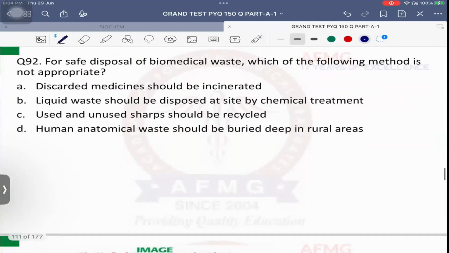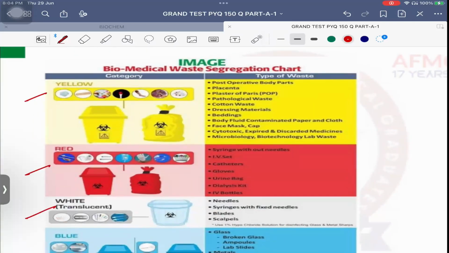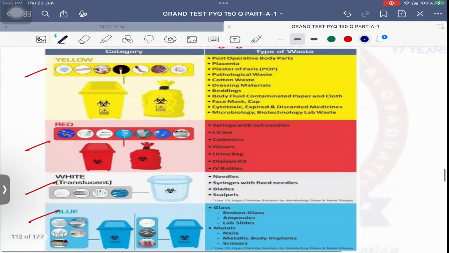Next question number 92. For safe disposal of biomedical waste, which of the following methods is not appropriate? They are asking, guys, option A says discarded medicine should be incinerated. Yes. Discarded medicines. First tell me the four color coded categories: yellow, red, white and blue. Yellow is a bag. Red is a bag. White is a translucent container. Blue is the box, or blue is not there in the options. So what will you do?